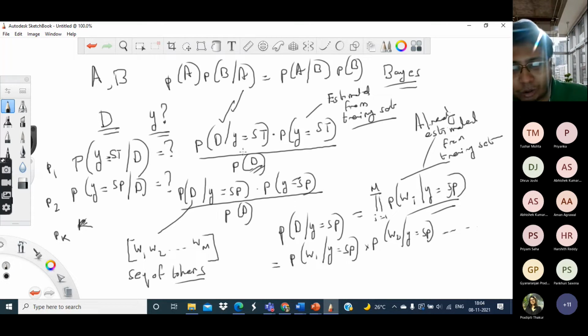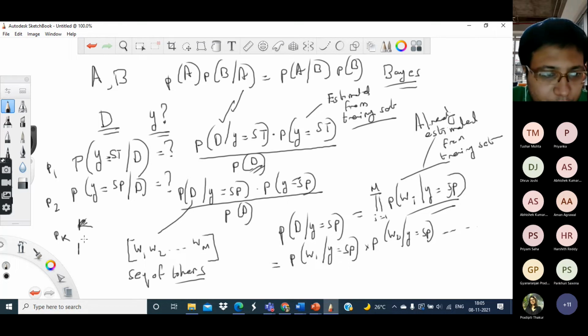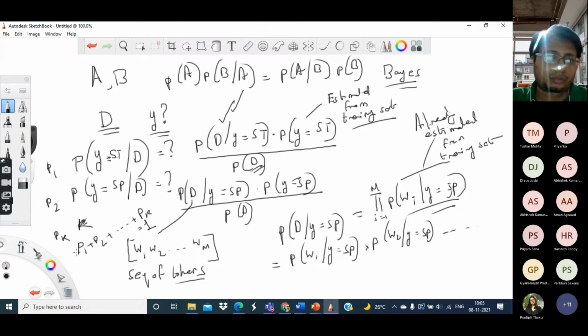Note that in all of these cases, they have this constant factor of 1 by Pd. Now 1 by Pd, how much it is, I have not estimated. The rest of it I have estimated. So basically P1 is some value by Pd, P2 is some value by Pd, Pk is some value by Pd and so on. Now since this document D must belong to one of these k labels, I am sure that P1 plus P2 up to Pk defines a probability distribution. So the sum of these probabilities is equal to 1.